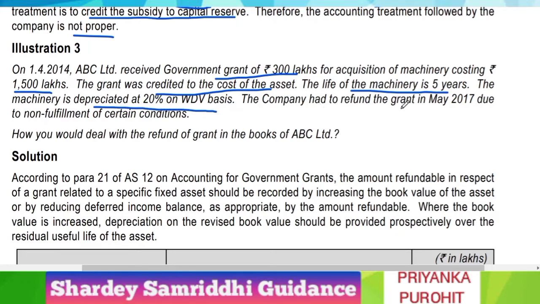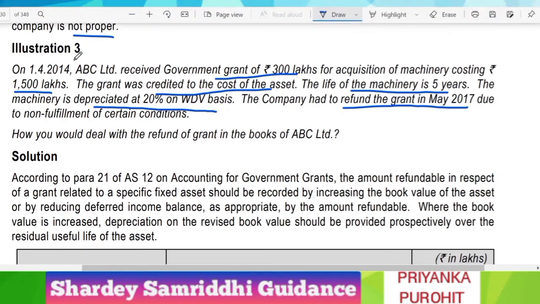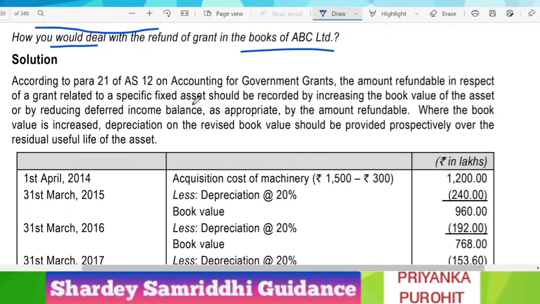The company had to refund the grant in May 2017, that is, after 15, 16 and 17. So after 3 years they have to refund it due to the non-fulfillment of certain conditions. How would you deal with the refund in the books of ABC? Let us look into the solution and solve it.